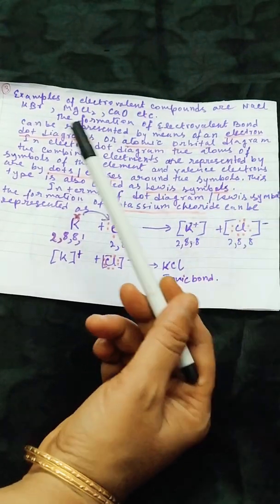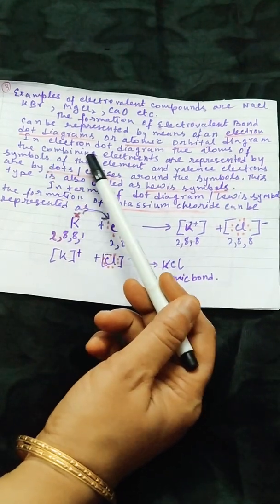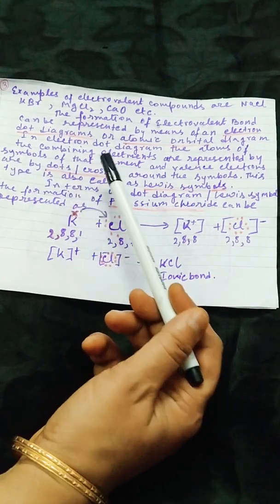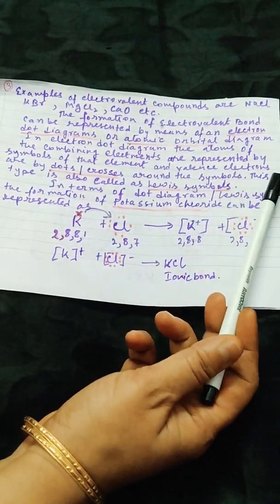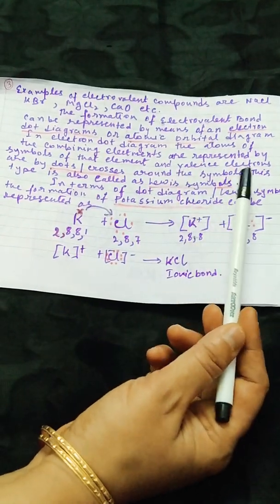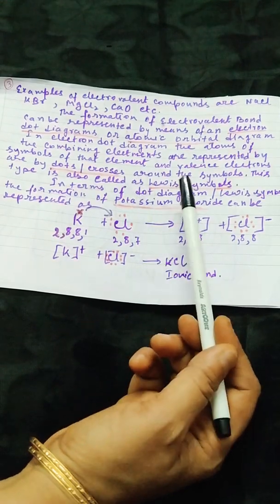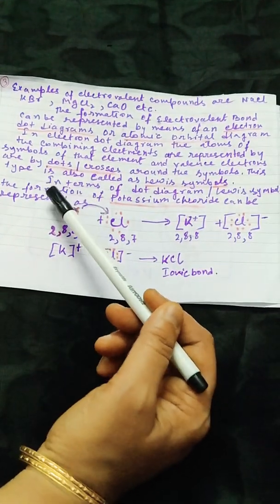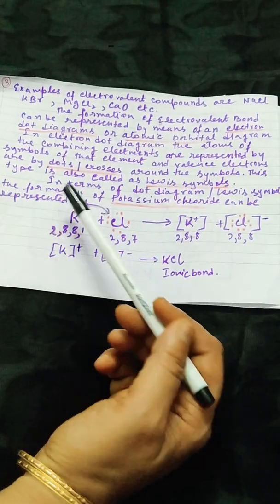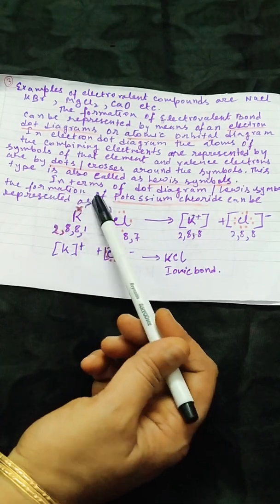The formation of electrovalent bond can be represented by means of electron dot diagrams or atomic orbital diagrams. In electron dot diagram, the atoms of the combining elements are represented by symbols of the element and valence electrons by dots or crosses around the symbols. This type is also called Lewis symbols. In terms of dot diagram or Lewis symbol, the formation of potassium chloride can be represented as follows.